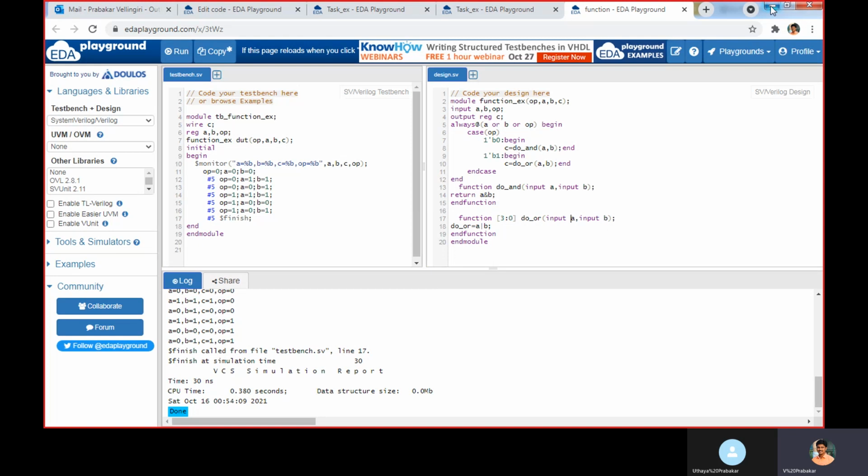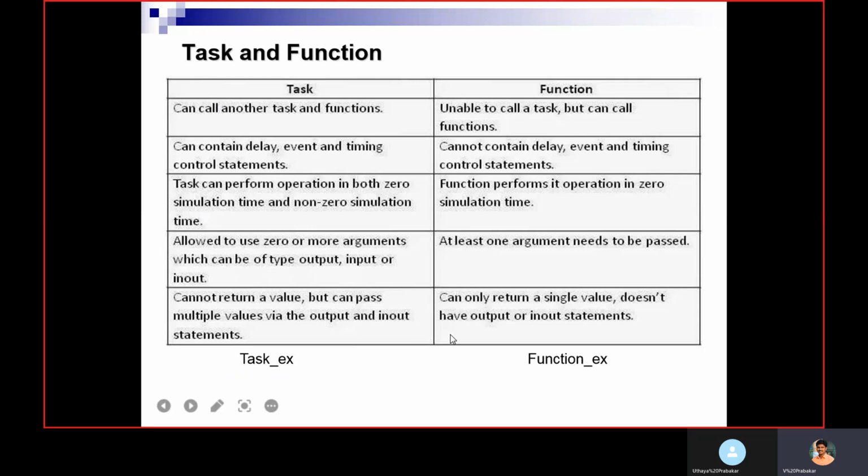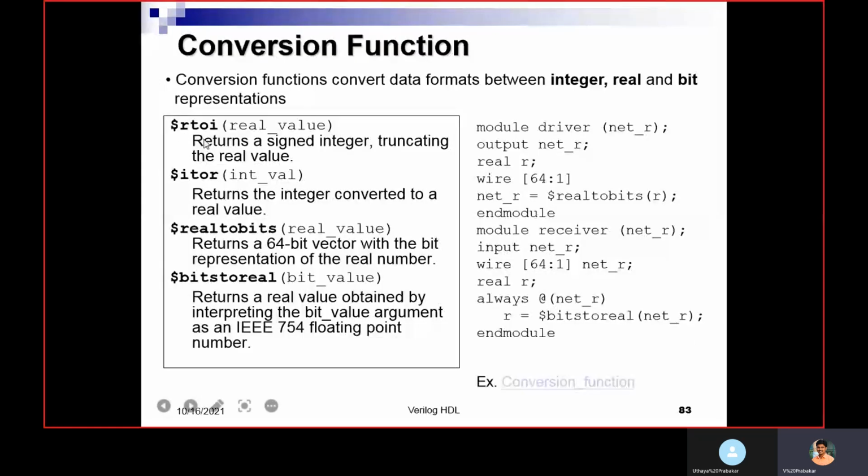Then conversion functions. These are the system functions already available. Using these system functions we can convert one type of data to another type of data, one format to another format, like integer, real, bits. So the first one is $rtoi, that means to convert the real value to the integer value.